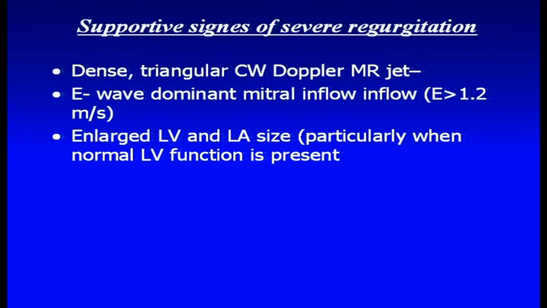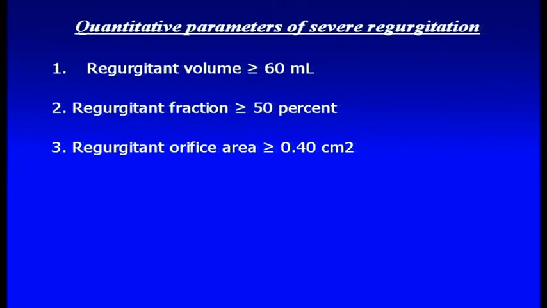If the E waves are tall, there is a short A, and E is more than 1.2 meters per second, you know that probably you are looking at severe mitral regurgitation, and the size of the LA and LV are important. 4, 5, 6, that's how you remember the quantitative parameters: regurgitant orifice area more than 0.4, regurgitant fraction more than 50%, and regurgitant volume more than 60 ml.